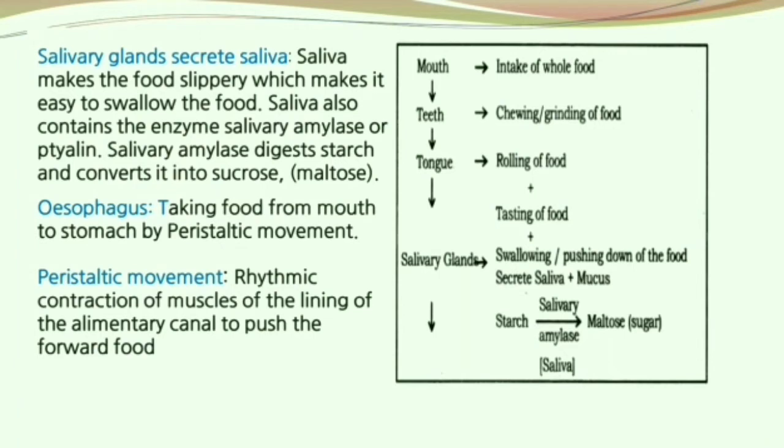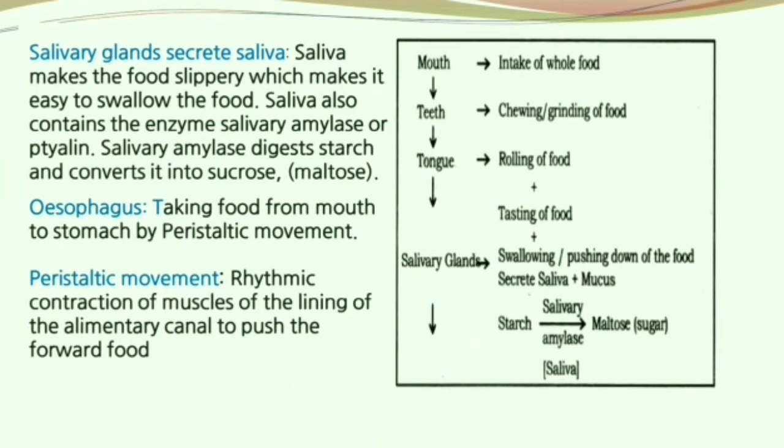Esophagus helps in taking food from the mouth to the stomach by the peristaltic movement. So, what is peristaltic movement now? Peristaltic movement is the rhythmic contraction of muscles that line the alimentary canal, which in turn helps them to push the food forward. To sum up, as I said, mouth contains teeth, tongue, salivary glands, and to take the food from the mouth to the stomach, we have our esophagus.